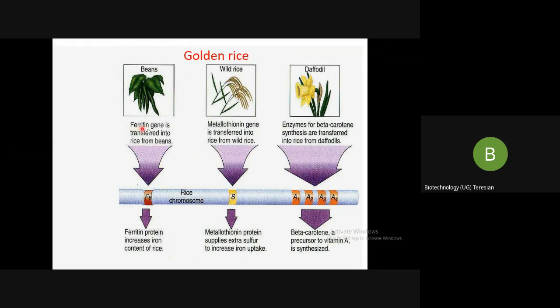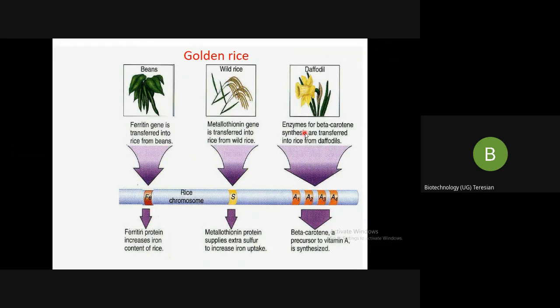The ferritin gene is transferred into the rice from the bean, and the ferritin protein increases the iron content of the rice. The metallothionein gene is transferred into the rice from the wild rice. This metallothionein protein supplies extra sulfur to increase the iron uptake.